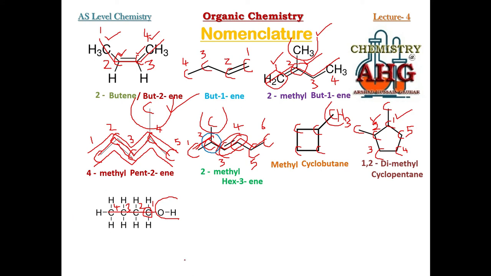There are 4 carbon having a single bond, an OH functional group, and the functional group is attached to position number 1. So the name would be butan-1-ol. But for 4 carbon, ane for single bond, and at position number 1 the functional group is present. Which functional group? Ol. Butan-1-ol. Look at the next example. In this case, again there is another alcohol. I have given you the skeletal formula. Just try to name this.